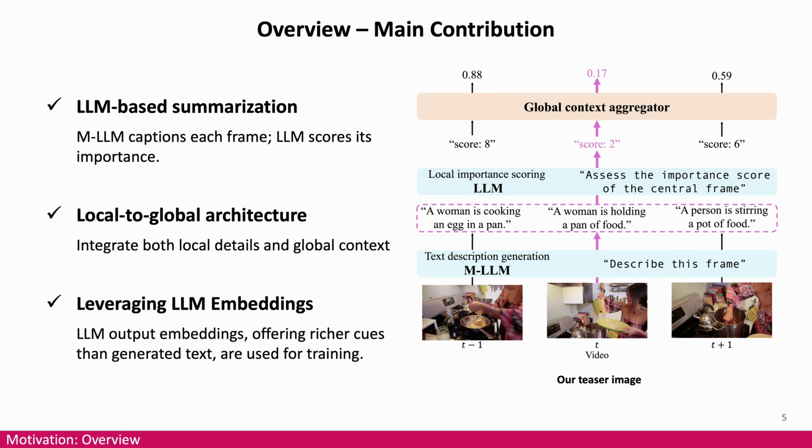Let me first give you a brief overview of our method. We propose the first LLM-based video summarization framework. An MLLM captions each frame in the video, and the LLM scores its importance. Second, we adopt a local-to-global aggregation mechanism. This allows the model to integrate both local details and global context. Third, we leverage LLM embeddings. These embeddings provide rich semantic cues beyond generated text.